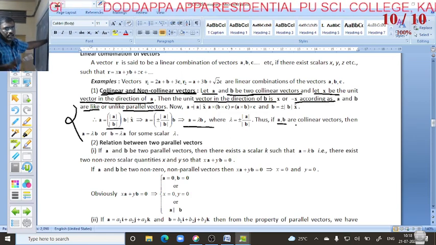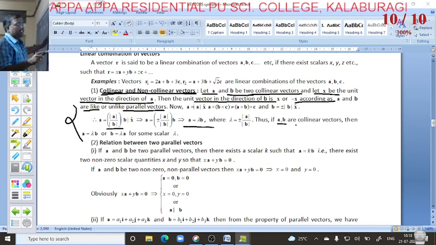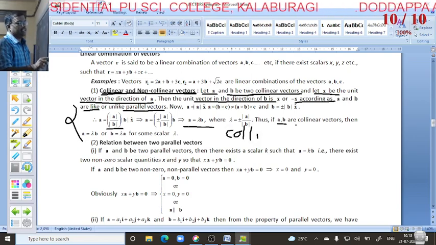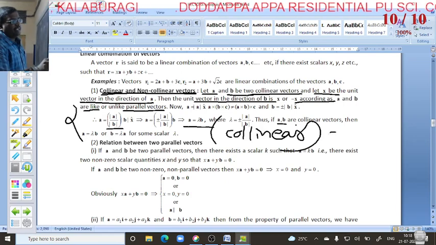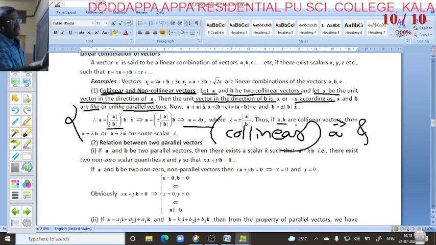So one concept I will explain here. When they give collinear vectors, you can find out if collinear means they give vector A and vector B values.